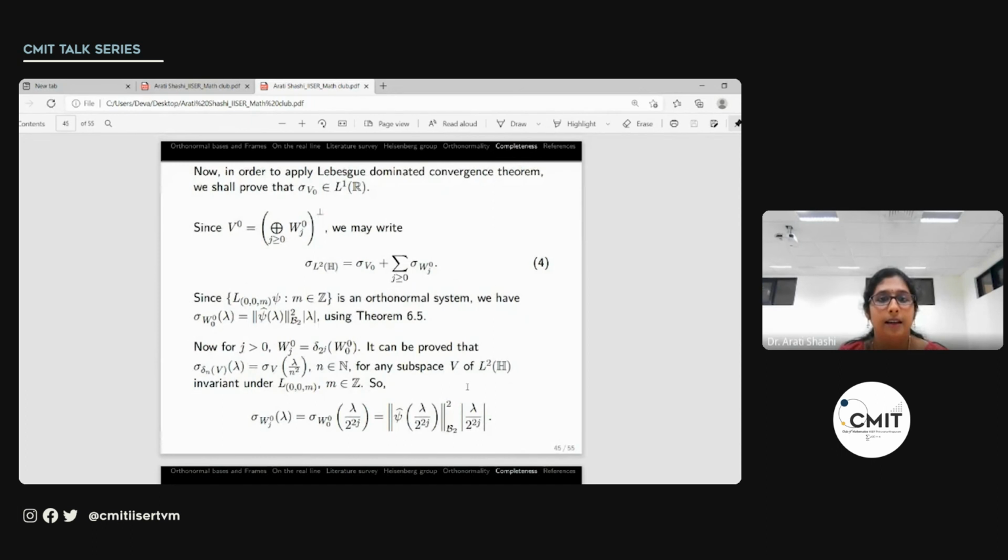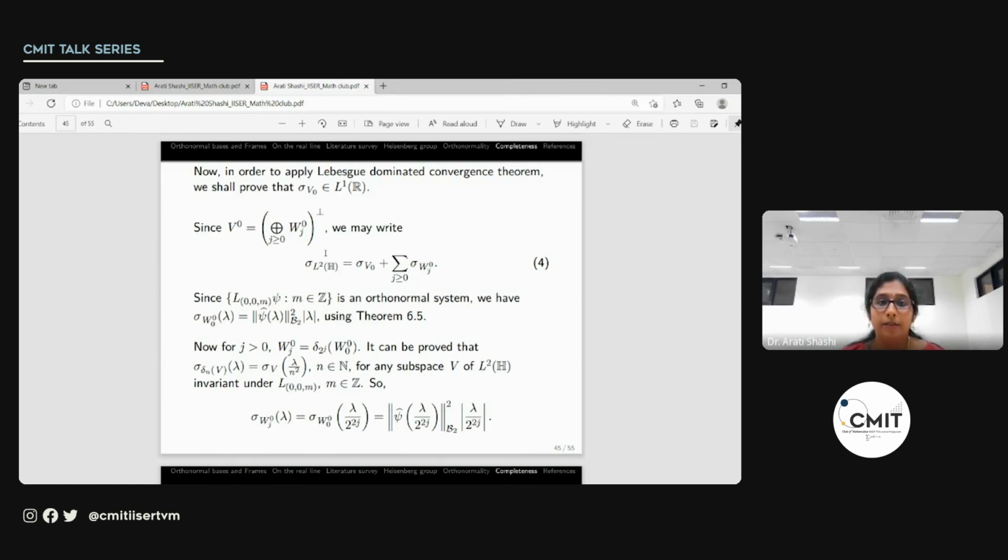So for that, to show that sigma V naught is L1 of R, we need to first find out what sigma V naught is. So for that, we will consider, we've already seen this, the definition of V naught. It was the complement of this direct sum of Wj0 for j non-negative. So then L2 of H can be written as the direct sum of V naught and all these Wj0. We have seen that the sigma map works additively on orthogonal sums. So sigma of L2 of H will be sigma V naught plus the summation over all j of sigma Wj0.